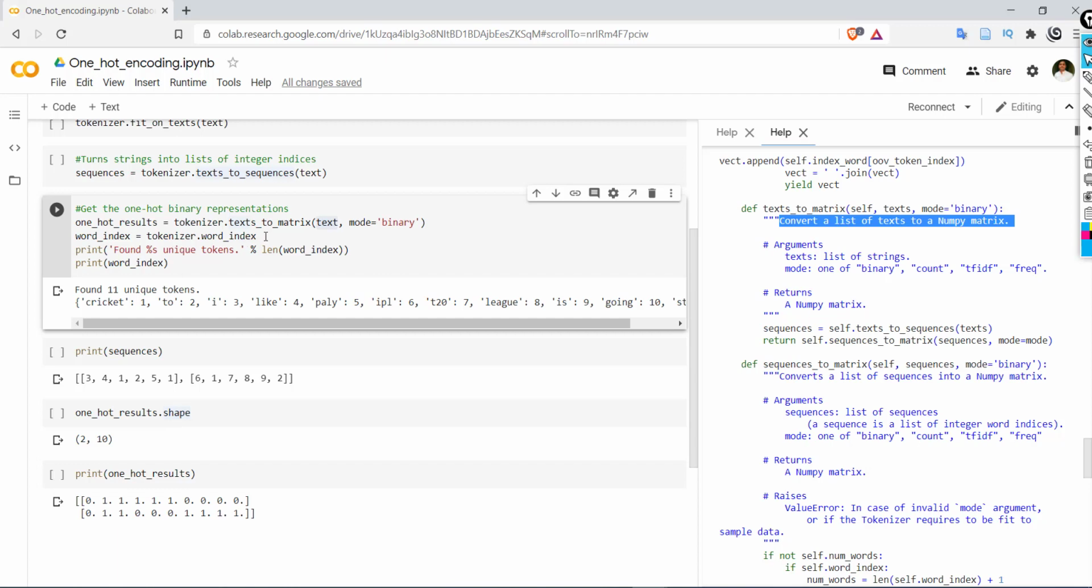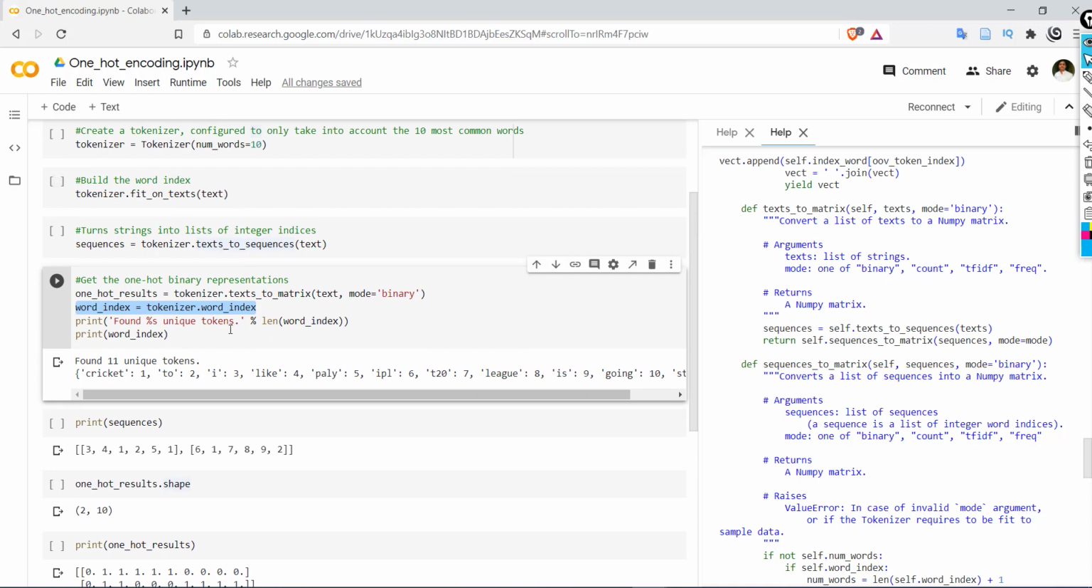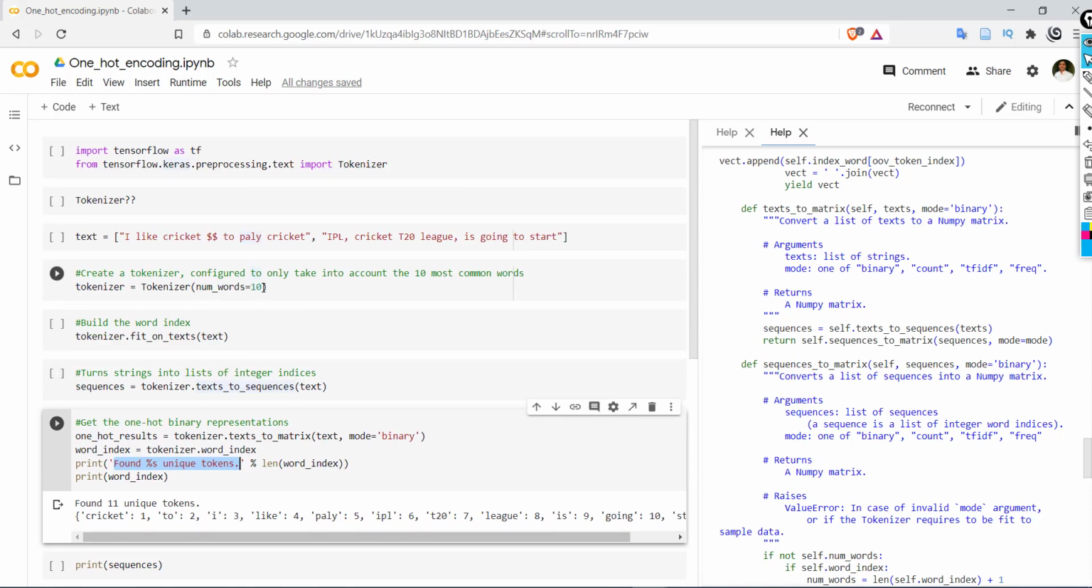First, we will identify the vocabulary that we have learned by fit_on_texts. We can identify the vocabulary with the help of the tokenizer.word_index property. This will provide the vocabulary. Now we are indicating how many unique tokens we have identified. We have identified 11 unique tokens. But remember, we have passed 10 over here, so we should get 10, but here we are getting 11.